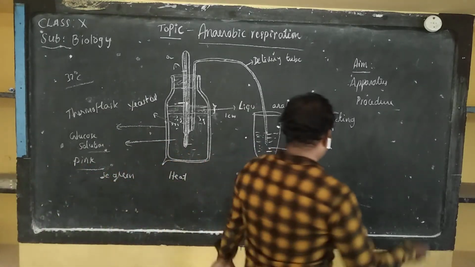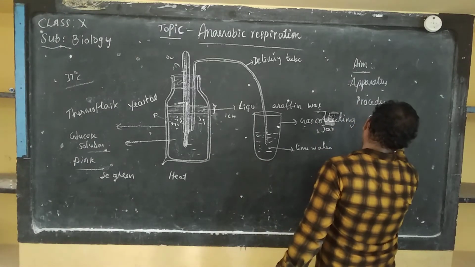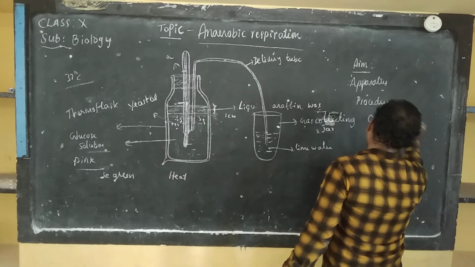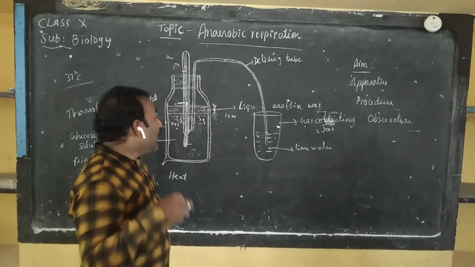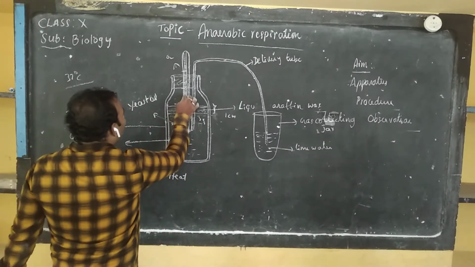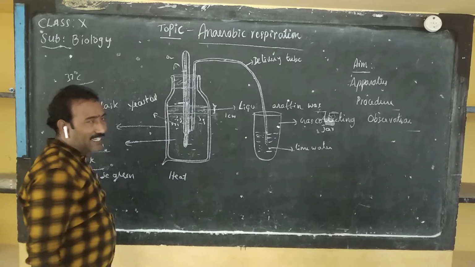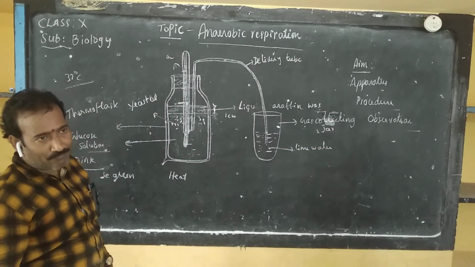Next, observation. What you will observe? Yes, observation. After the time is over, you will observe that there is an increase in the mercury level in the thermometer.